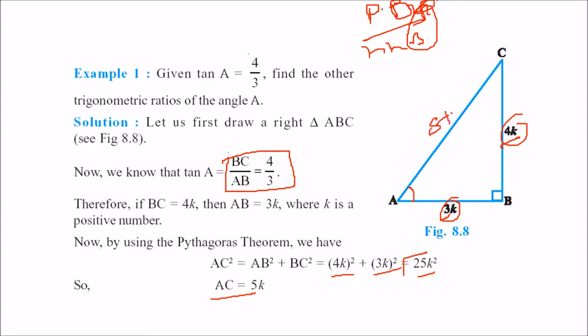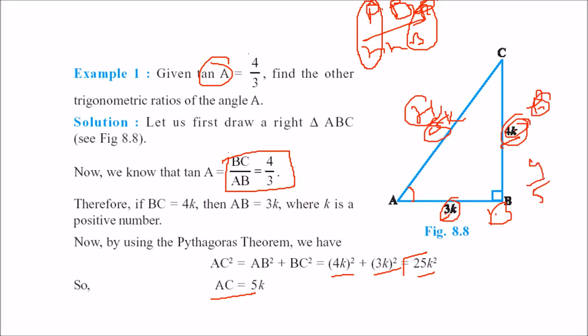This is 5k. So perpendicular by hypotenuse is sine. This is your perpendicular, this is your base, this is your hypotenuse. So perpendicular by base, 4k by 3k, is tan A. Now sine A will be perpendicular by hypotenuse, that is 4k by 5k, that is 4 by 5.